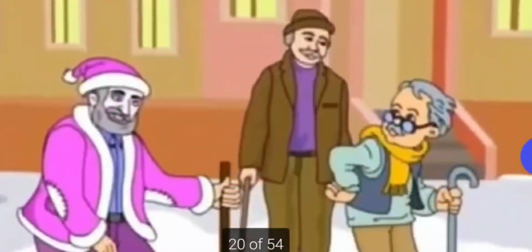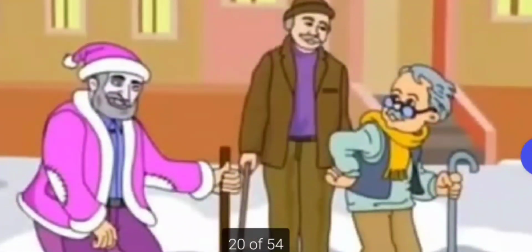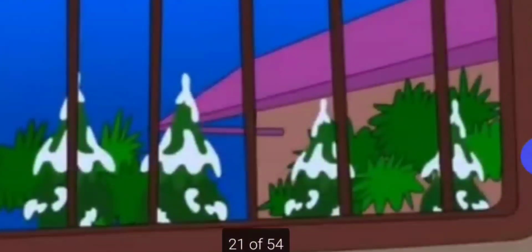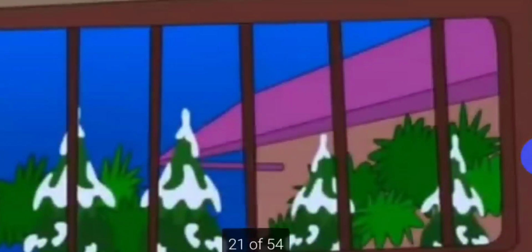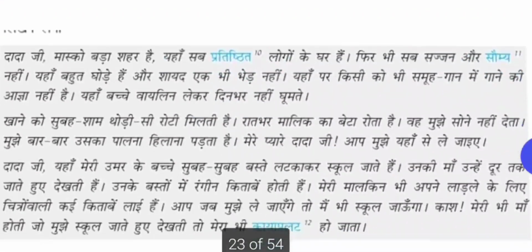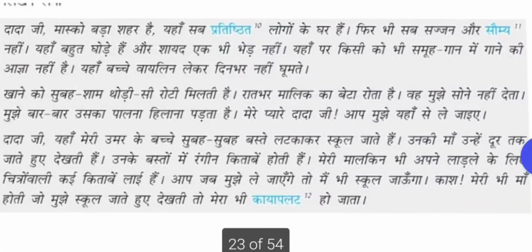So his grandfather now will be sitting in front of the church and talking to his old friends and will be having fun-filled talks. So now he sees outside the window the natural beauty which makes him feel good. And he starts to write the letter again. So what he is writing, let's read.